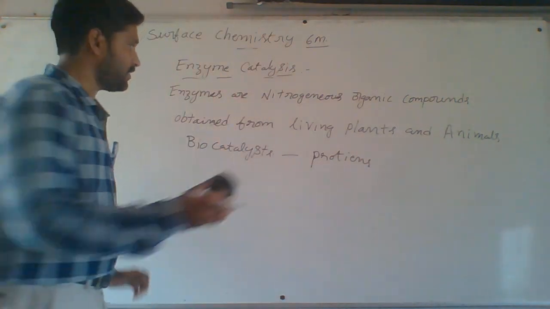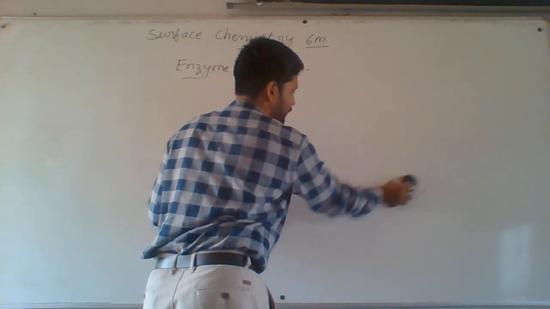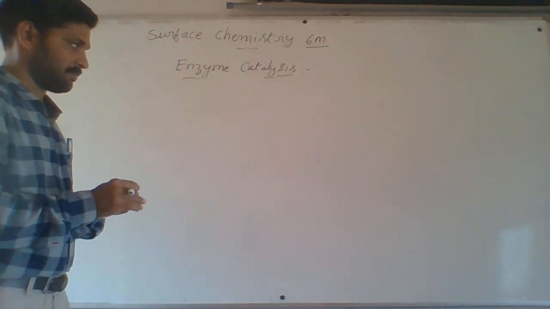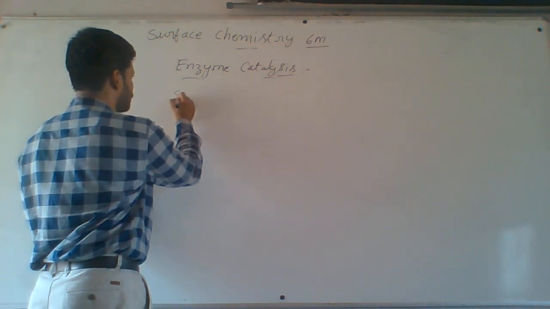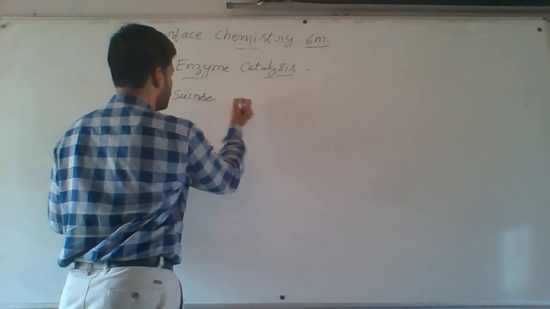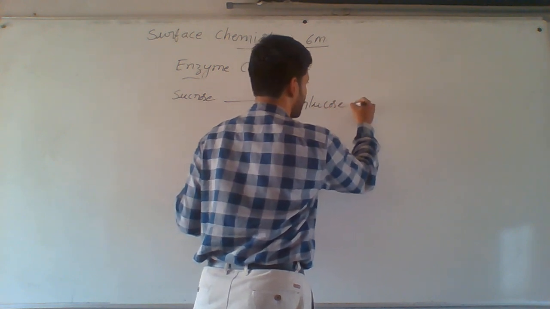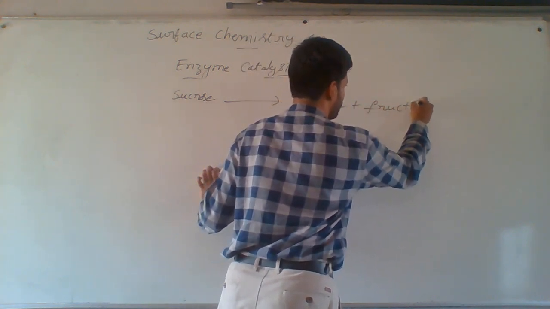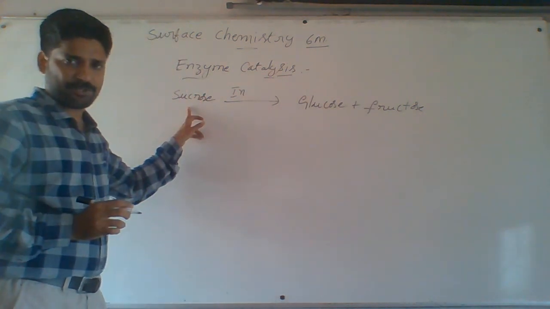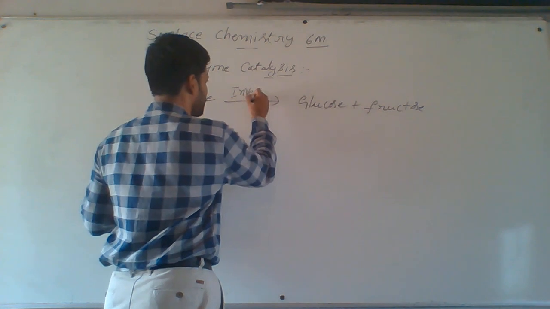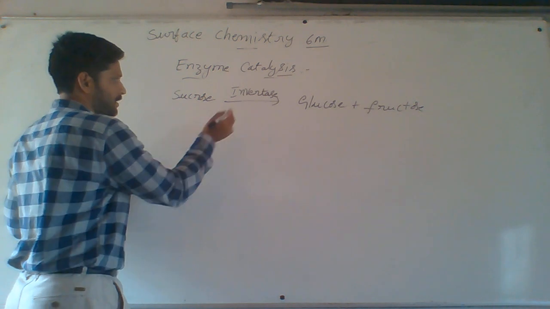Some more points I am telling you, see here. This is the definition of enzyme catalysis. After that, some examples are there. For example, sucrose hydrolysis, it is converted to glucose and fructose. In presence of sucrose, we are calling invert sugar. That's why here it is producing invertase enzyme. That is one example.